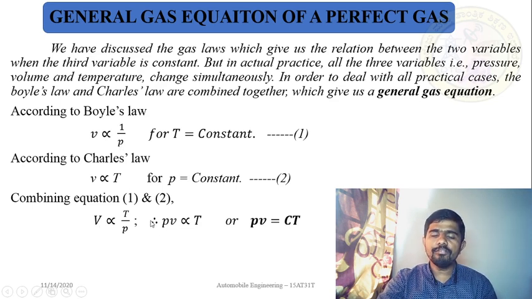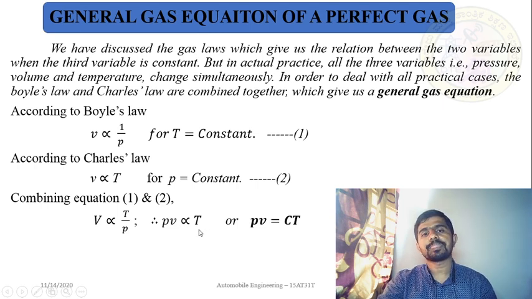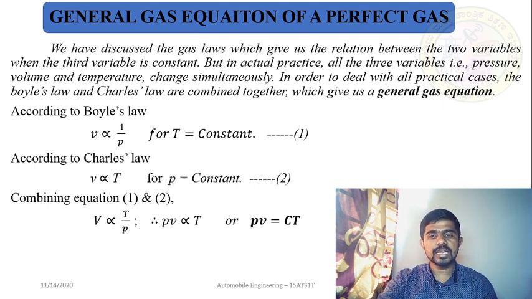Yes. Therefore, I cross multiply this equation and rewrite it as PV is proportional to T. By adding a constant, I can rewrite this equation in the form PV is equal to CT, where C is a constant, and this equation is known as the general gas equation of a perfect gas. I repeat, PV is equal to CT, where C is a constant.